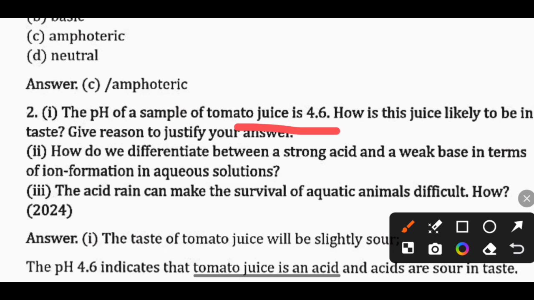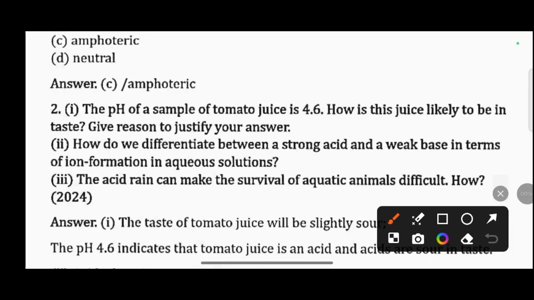If it is acidic, as we know acids are sour in taste. So most likely the taste of tomato juice will be sour. 4.6 pH shows the acidic nature and as we know acids are sour in taste.